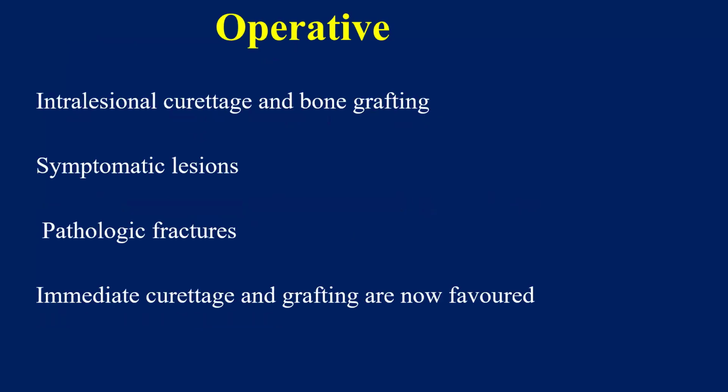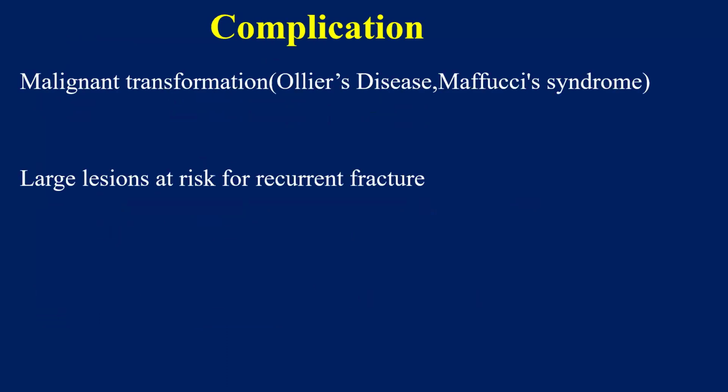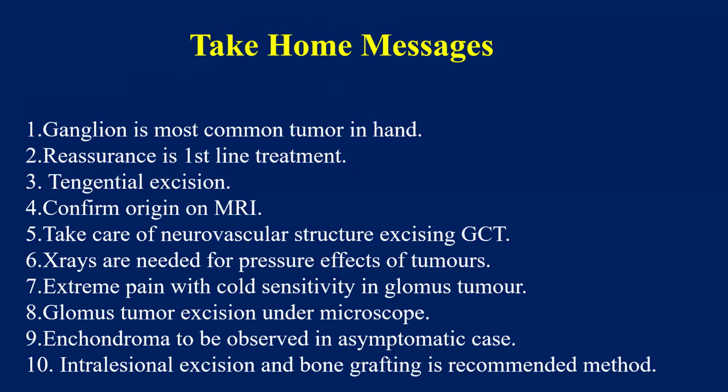In operative, the straightforward treatment of enchondroma is curettage. Curettage with bone grafting, mostly autologous bone graft, or we may use some other substitutes as well. Curettage and bone grafting is used for symptomatic lesion, for pathological fractures, and nowadays immediate curettage with grafting with fracture fixation is also preferred. There are chances of malignant transformations, and larger lesions are at risk of recurrent fractures.